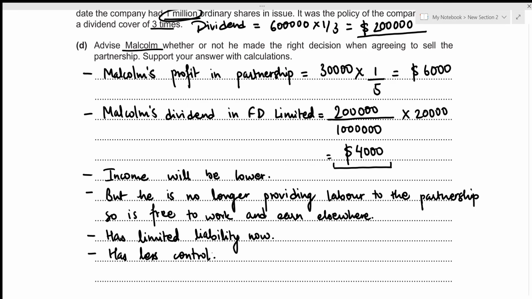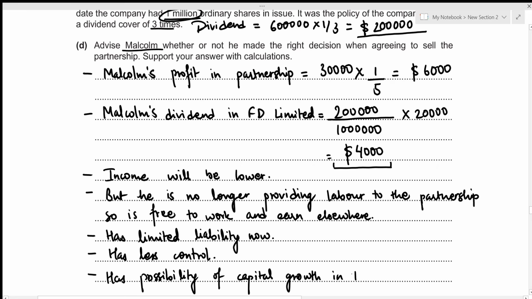As a shareholder of any company, Malcolm now has the possibility of capital growth in the future. So that's advantageous as well. Let's write it down. Has possibility of capital growth in the future.